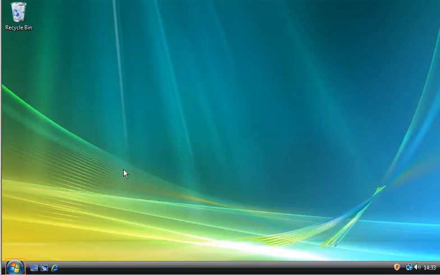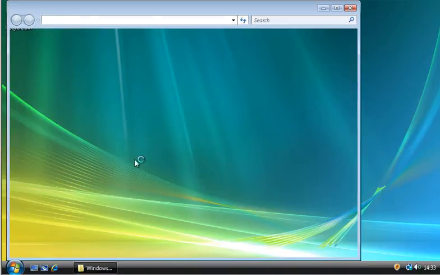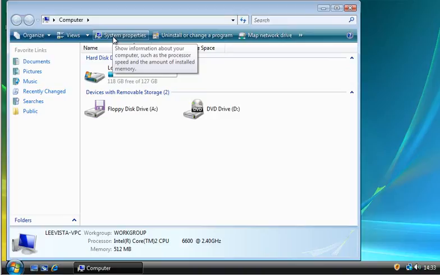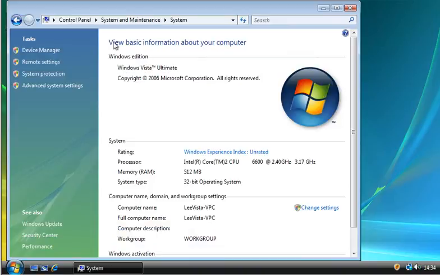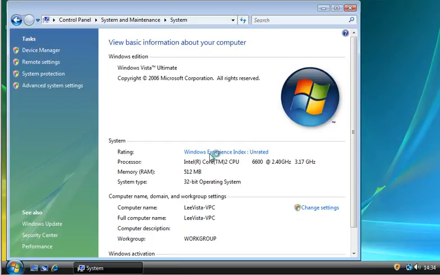So to enable best performance, we'll go to the Start menu. We'll select the Computer option and we'll click on System Properties. In here, click on Advanced System Settings. Click on Continue.